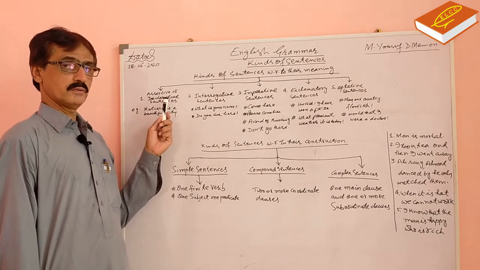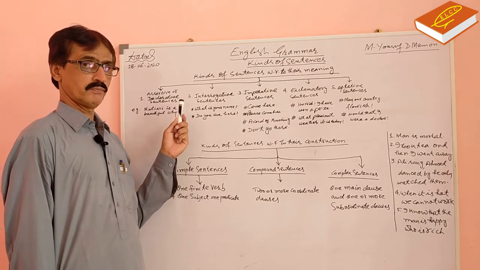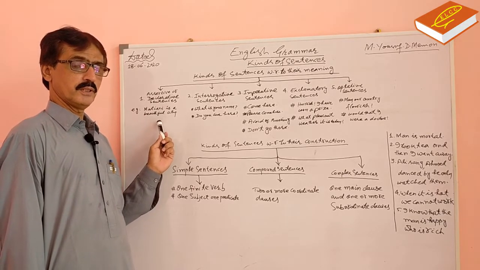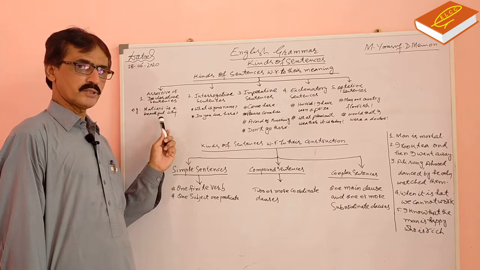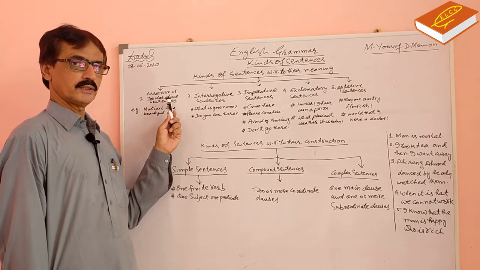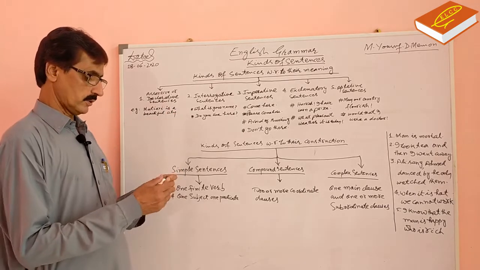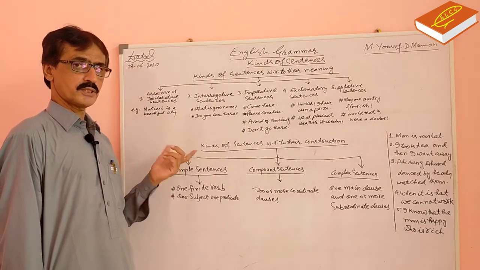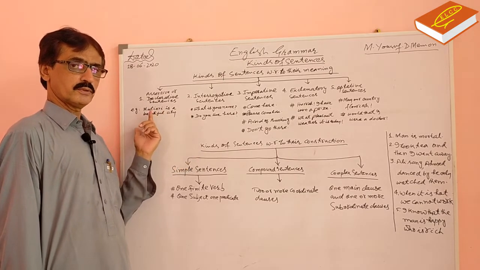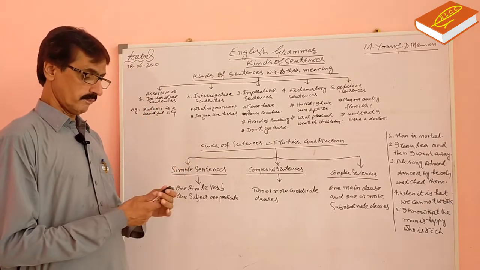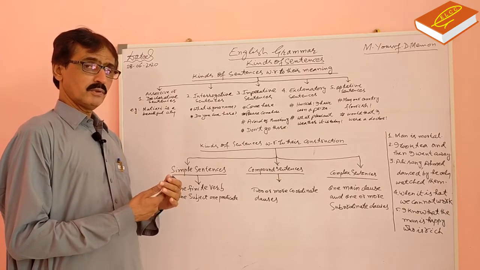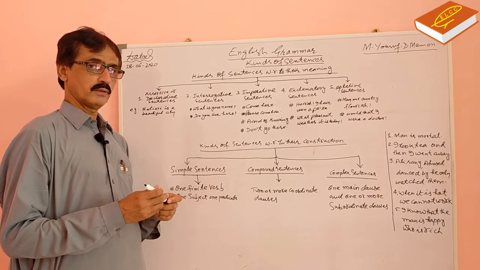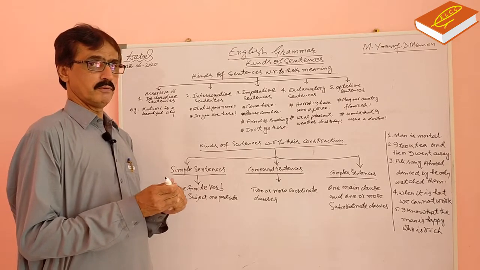Assertive sentences or declarative sentences. These are the sentences which make a statement, or we can say that those sentences which simply affirm or deny something are called assertive or declarative sentences. Example is, Matiyar is a beautiful city. It is a statement. So, this sentence is called declarative sentence. And the second thing is that those sentences which simply affirm or deny something are also called affirmative sentences.